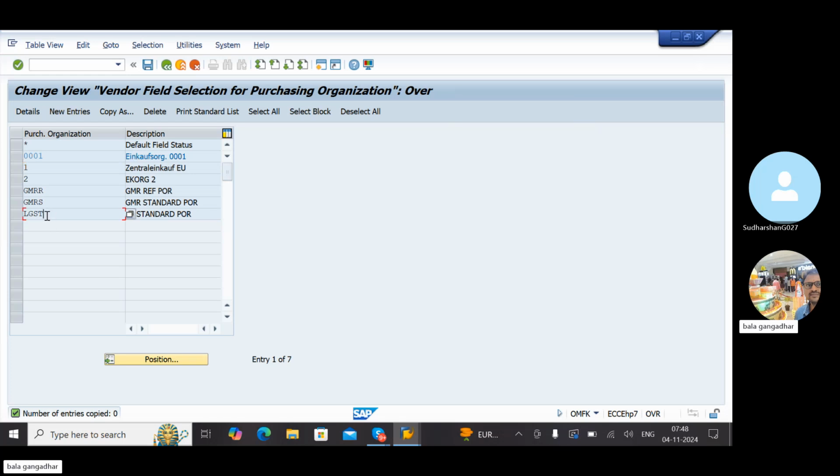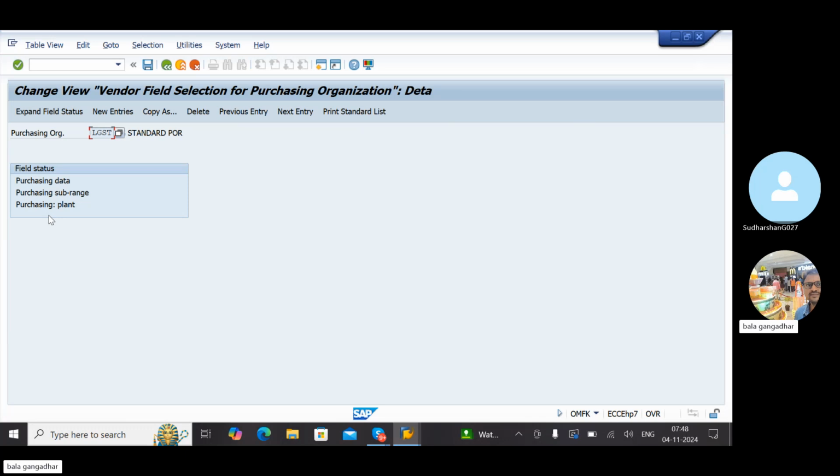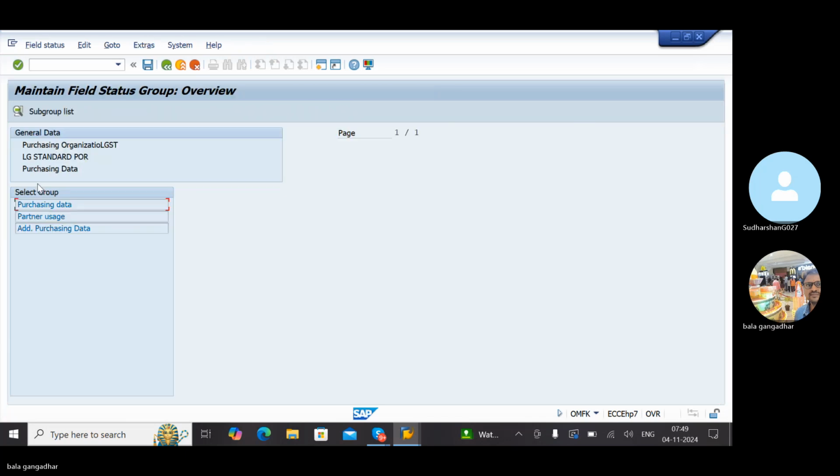Double click on LGST. Then double click on purchasing data.